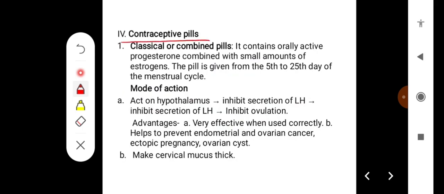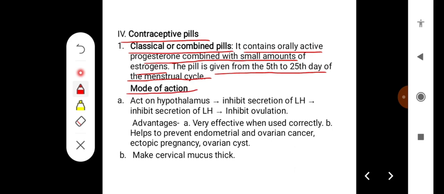The other method is contraceptive pills. The contraceptive pills can be of different types. Classical or combined pills contain orally active progesterone combined with small amounts of estrogen. The pill is given from the 5th to the 25th day of the menstrual cycle.